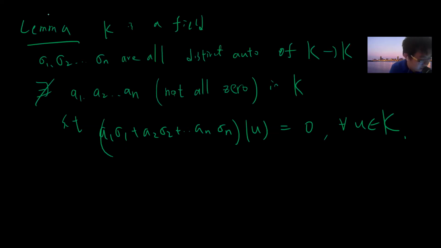Okay, let's go to the proof. We prove it by contradiction, and the idea is induction. Suppose somebody hands you coefficients; if some are zero, I can just delete those terms. So I can assume I have an equation like this, where all the a_i up to m are non-zero. We want to prove that this is impossible.